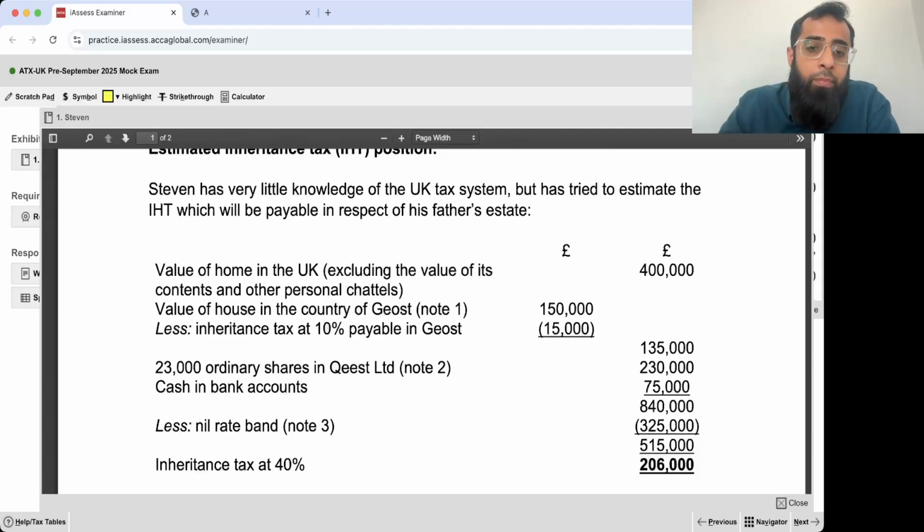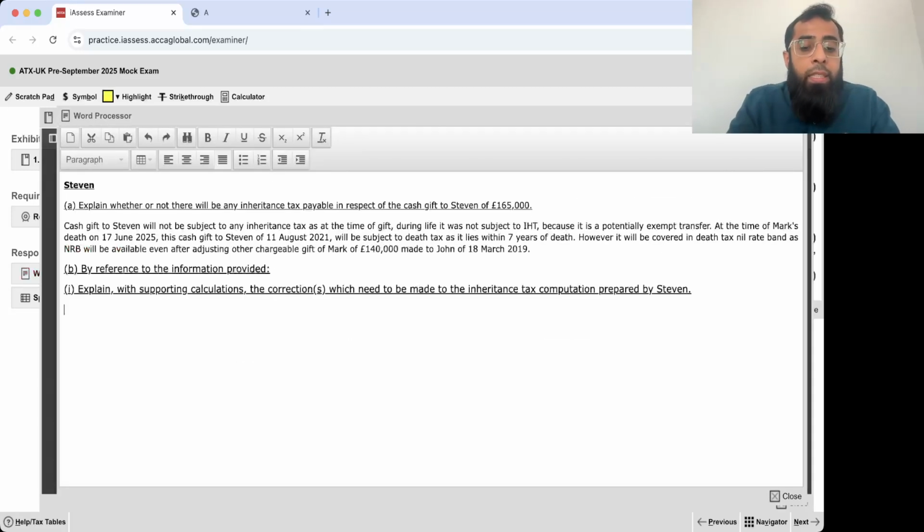First of all, 10% IHT payable in the US is adjusted from the value of the asset. That is wrong. It is not adjustable against the value of the asset. Rather, it is deductible from the IHT amount.